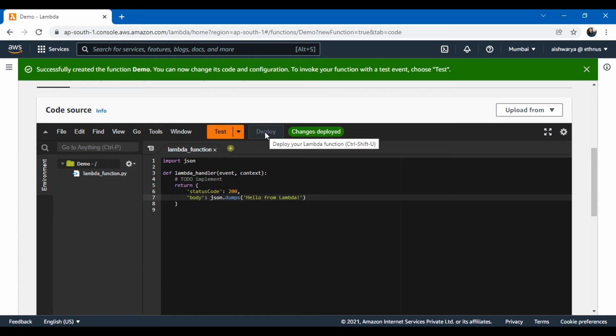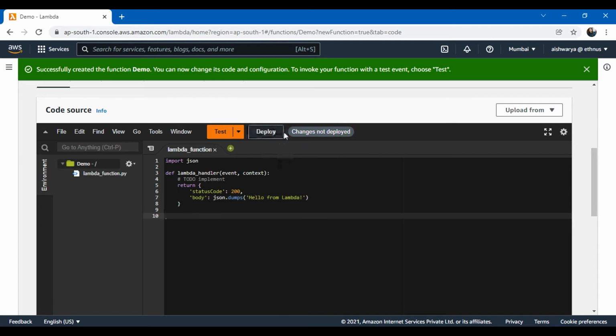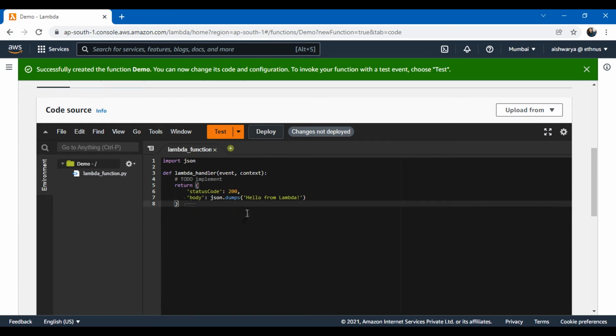If I make a change, let's say I just press enter, it will be enabled because according to it a change has been made. If I just press backspace, this is also a change. So after every change I will have to deploy the function. This is nothing but a save option. After you make any change, make sure you deploy it before you test it out.